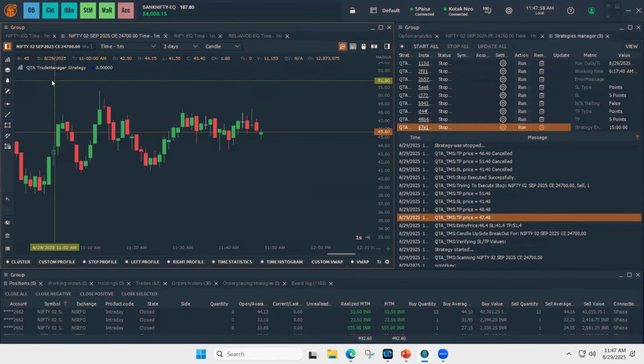Now let's take example of candle breakout advanced, candle breakout and pattern breakout advanced, and the range breakout.